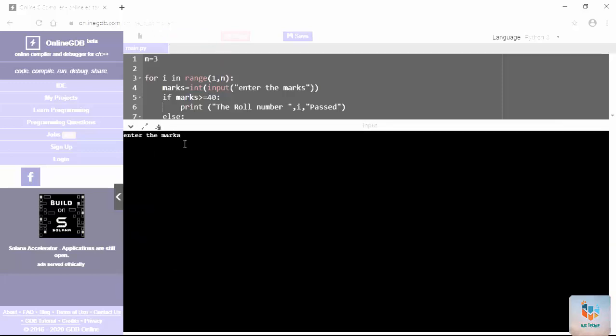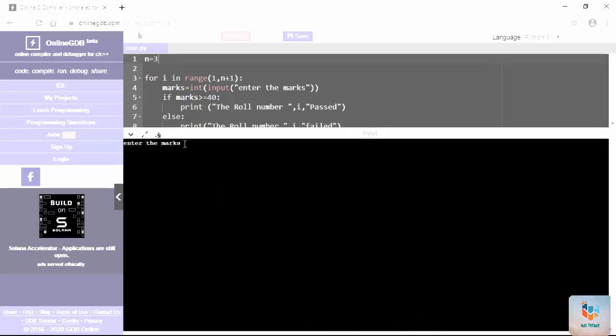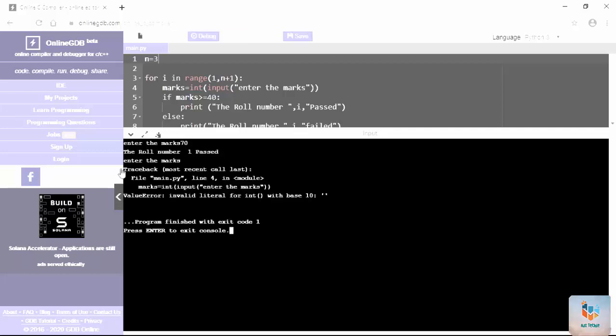First mark I have entered 40, and second mark I am going to enter 40, and then the third mark. So here it is asking to enter the marks. Here it is 3, so I am going to give the 3 marks. First I am going to give 70. So it will give you the answer: roll number 1 is passed.